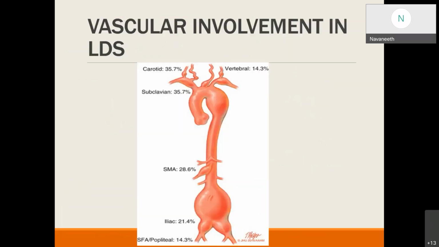The percentage of vascular involvement in Loeys-Dietz syndrome, from top to bottom: carotid 35%, subclavian 35%, and the vertebrals 14% among the head and neck vessels. SMA aneurysms contribute 28.6%, iliac aneurysms 21%, and SFA or popliteal aneurysm 14.3%.